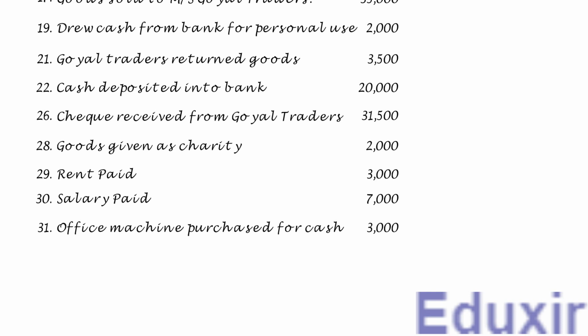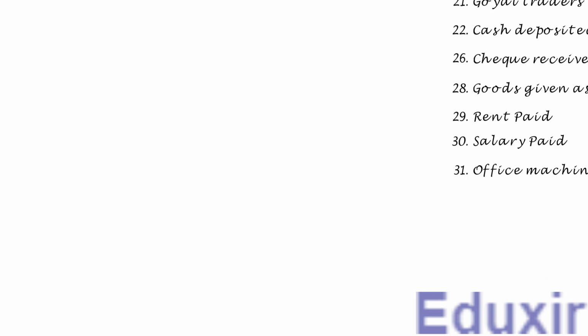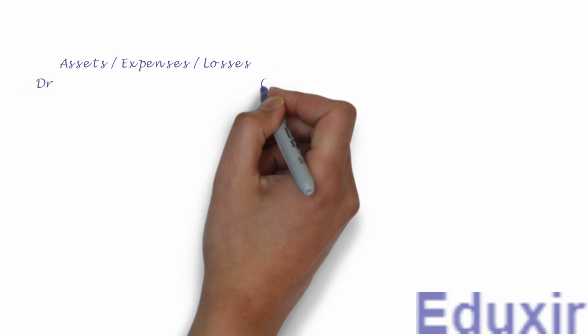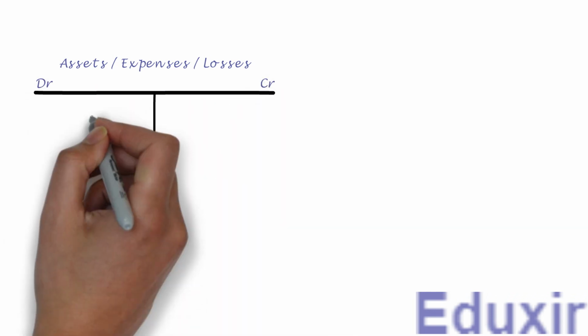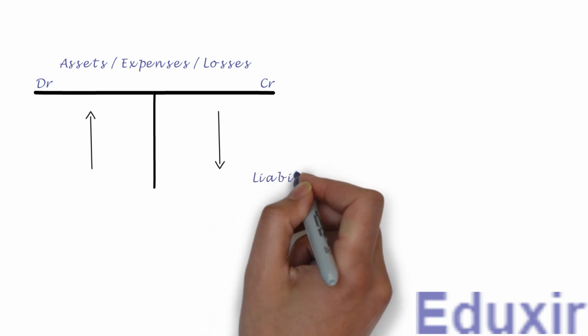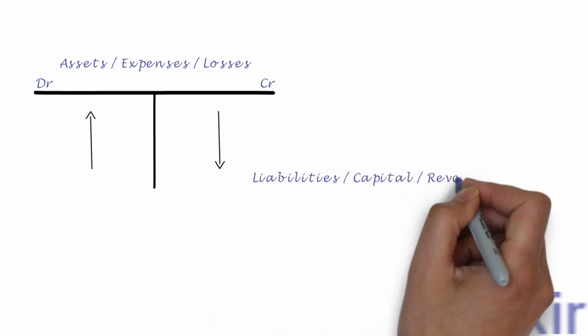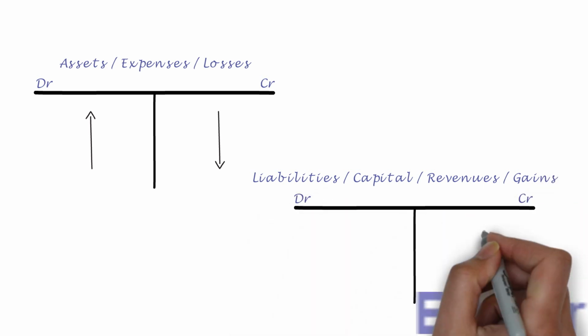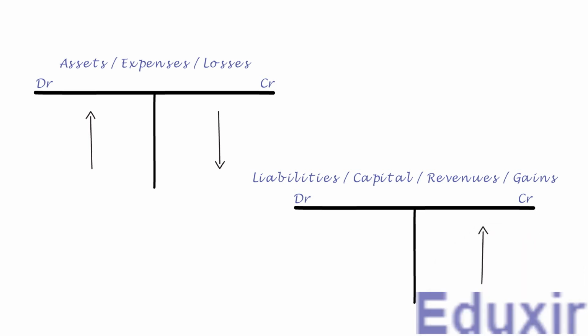Before we proceed with the journalizing of these transactions, let us first recap the rules for journalizing the transactions. In case of assets or expenses or losses, any increase in any of these should be debited and any decrease should be credited. Whereas in case of liabilities or capital or revenues or gains, any increase in any of these should be credited and any decrease should be debited. Let us now proceed with the analysis of each of these transactions one by one.